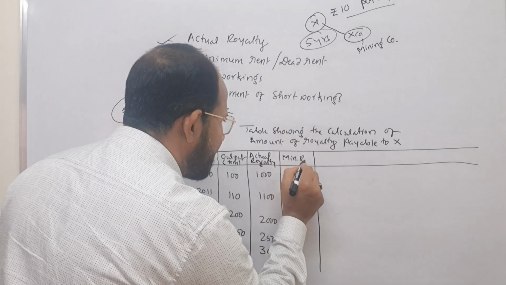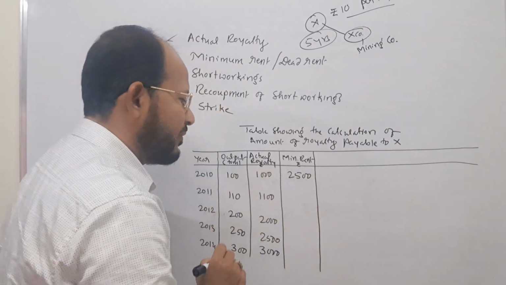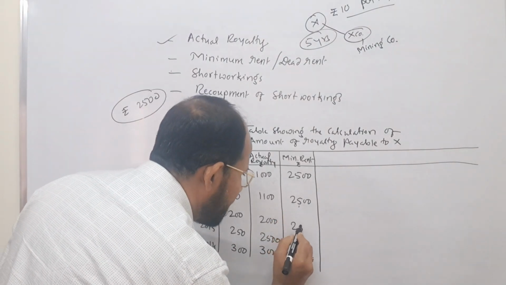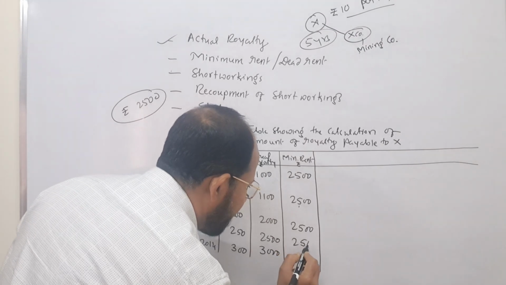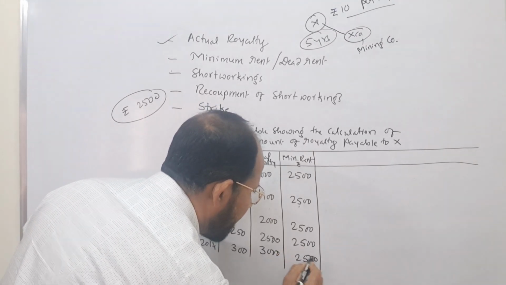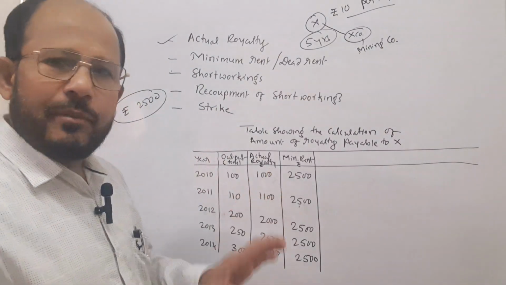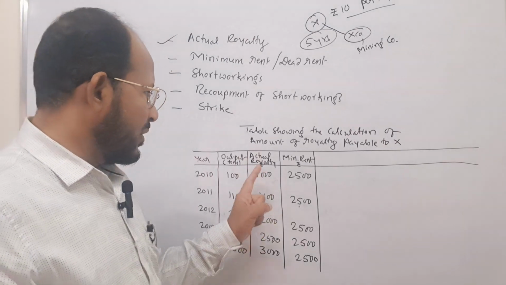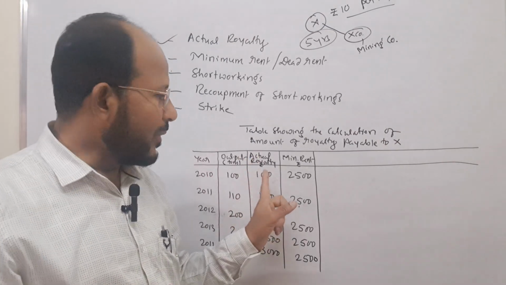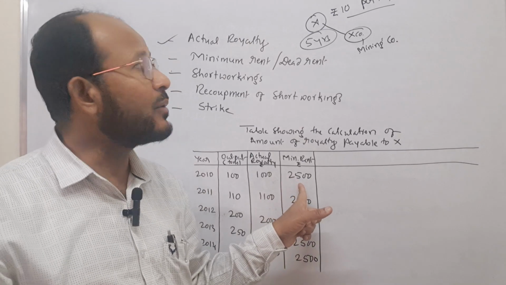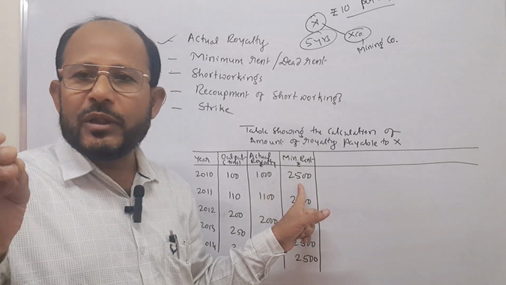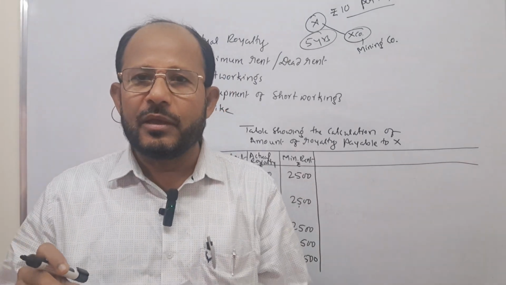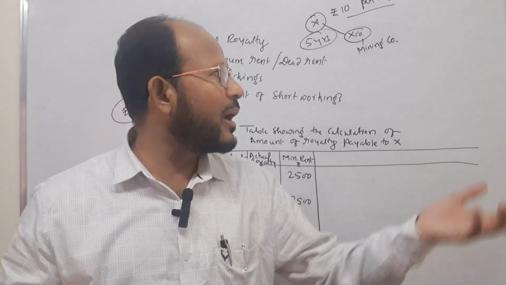The minimum rent is not a very simple thing. This is rupees 2500. Assume here also 2500. Every year the minimum rent remains the same: 2500, 2500 and 2500. The important thing is that 1000 is the actual royalty, but the amount paid to the landlord is rupees 2500. 1500 is the excess amount which is to be paid extra from the pocket, by whom? By the company.